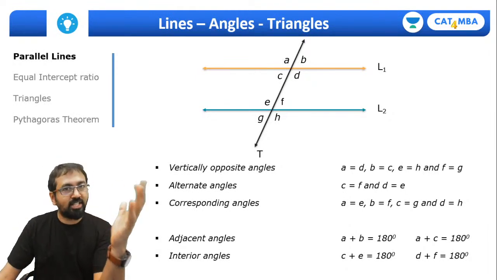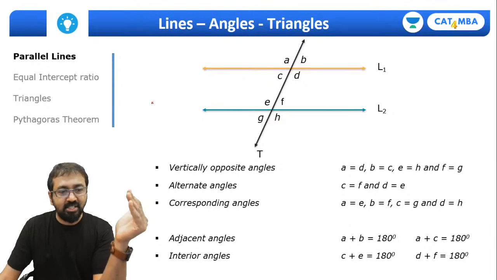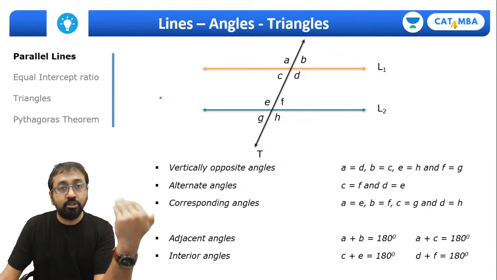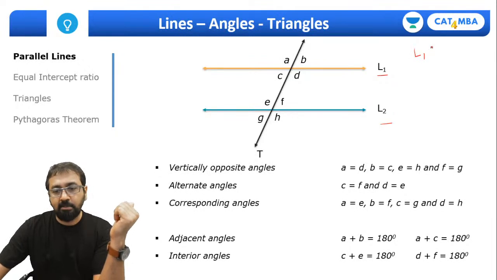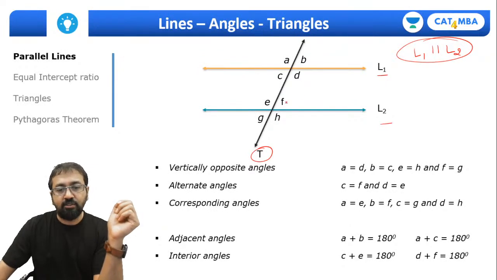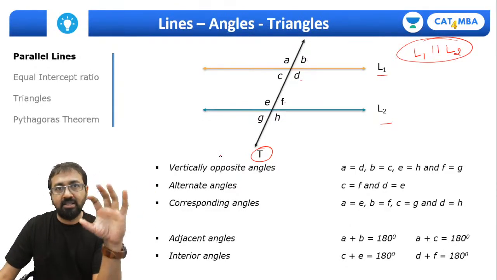Great. Okay, so let's go ahead, guys. As I mentioned, we need to discuss certain concepts related to parallel lines. I'm sure you must have studied all these things during school, so we need to recollect that and take it to the next level. When there are two parallel lines, L1 and L2, the parallel lines are indicated by this symbol, L1 parallel to L2. When we have two parallel lines and a third line cuts these two parallel lines, it is called a transversal. And when we draw a transversal, 8 angles are formed, which I have indicated by A, B, C, D, E, F, G, H. We need to understand the relationship between these 8 angles.